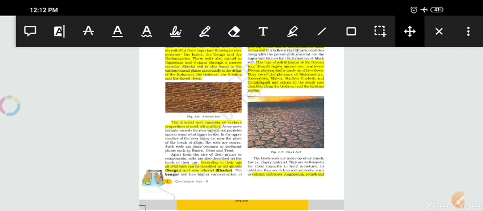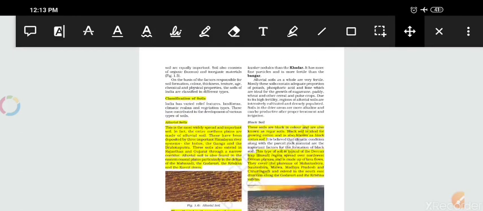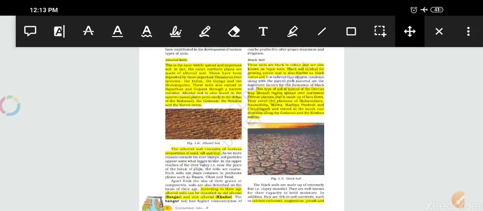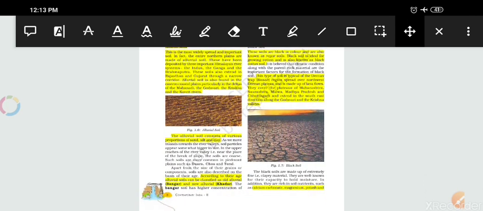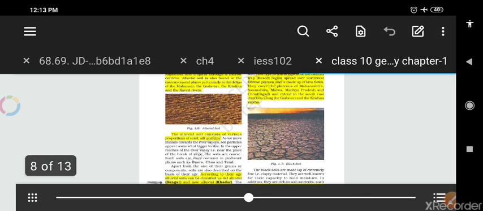The Bangar soil has a higher concentration of kankar than Khadar, so the kankar portion is heavier in Bangar soil.